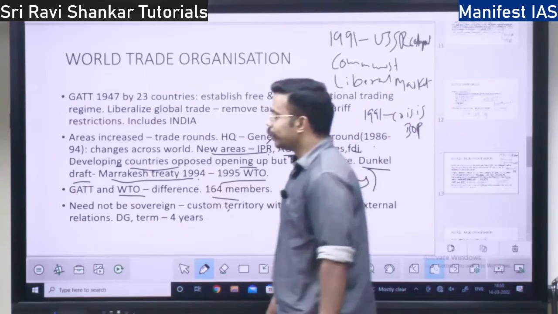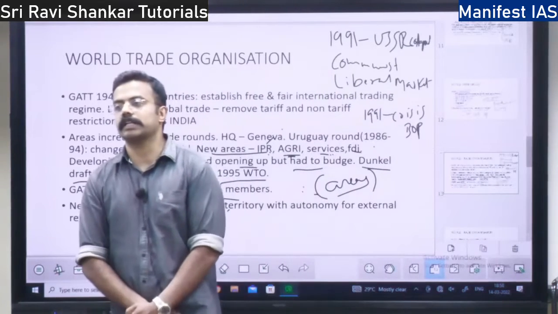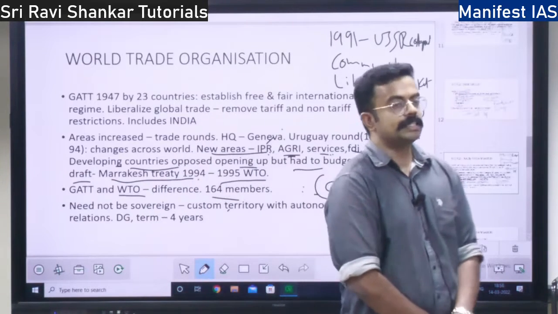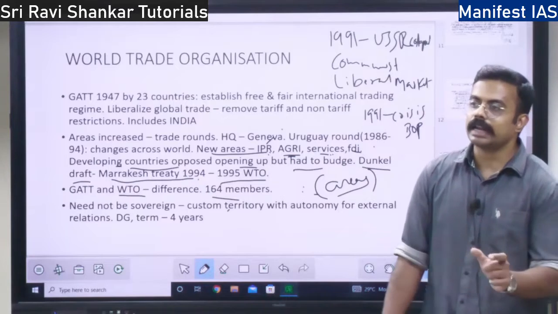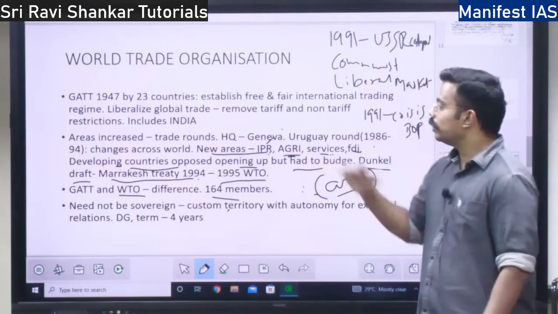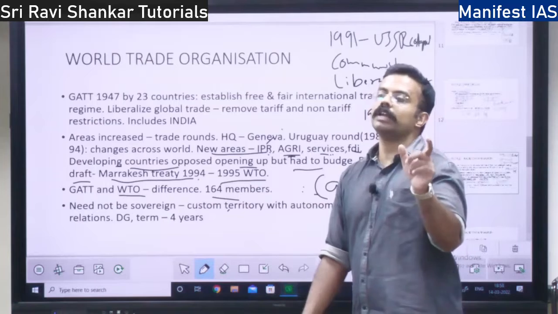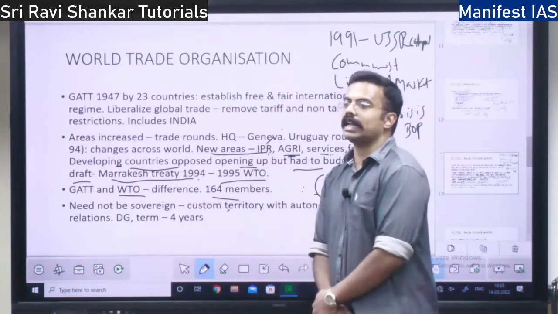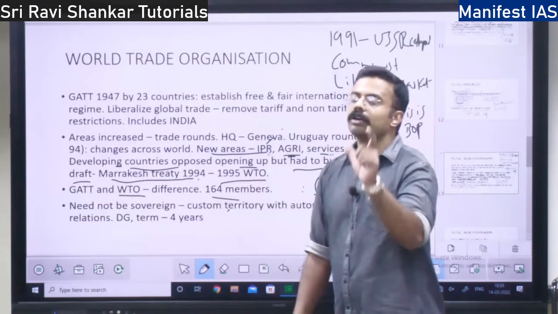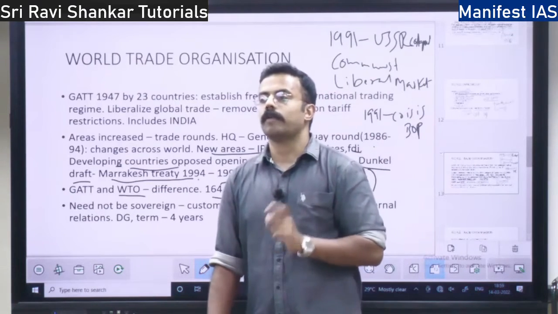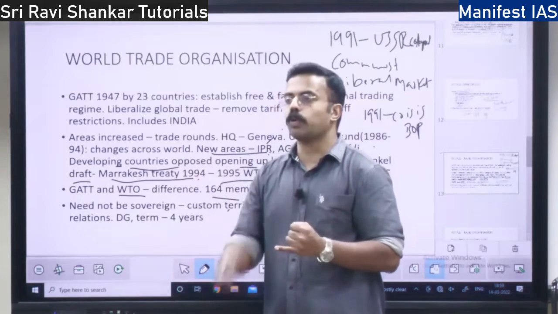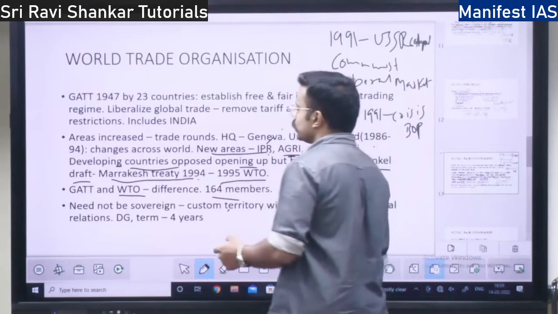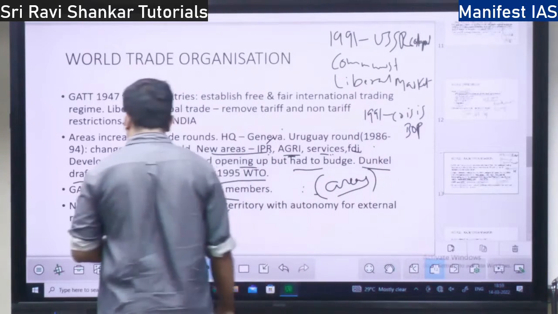Right? So, what is the difference between GATT and World Trade Organization? See, GATT is an agreement. World Trade Organization is a proper organization. GATT had few members. This has many members. GATT had only few areas to talk about. World Trade Organization has many areas to talk about. GATT focused only on goods. World Trade Organization focuses on goods, services and IPRs under TRIPS. So all these are the differences between GATT and World Trade Organization.